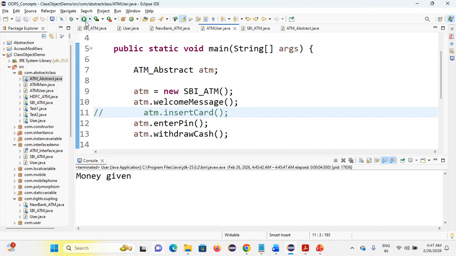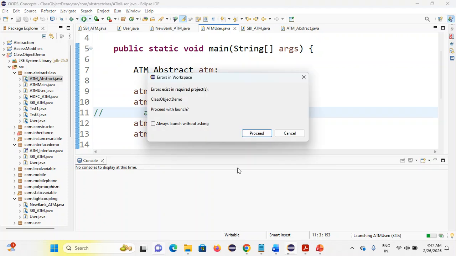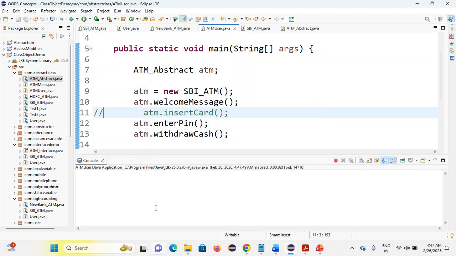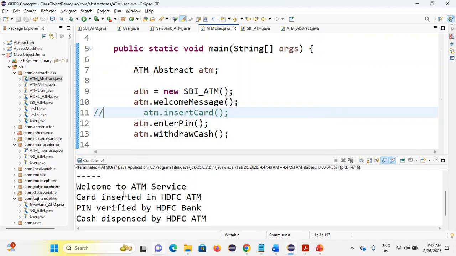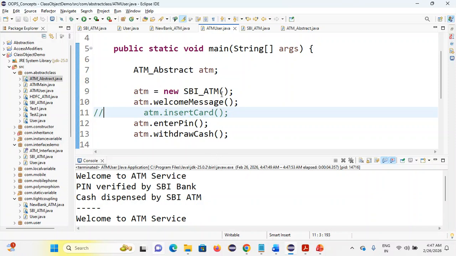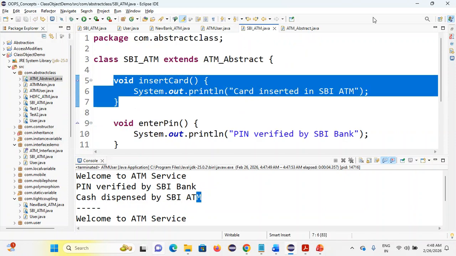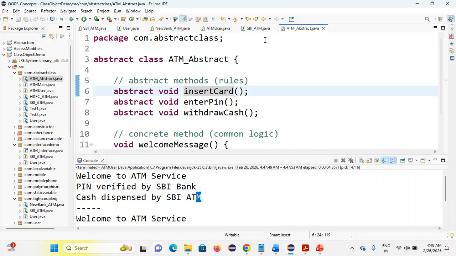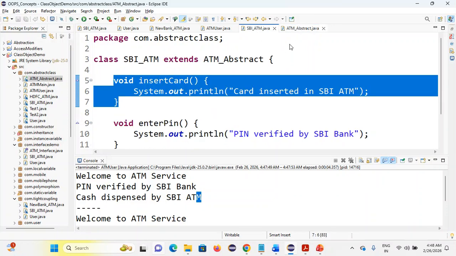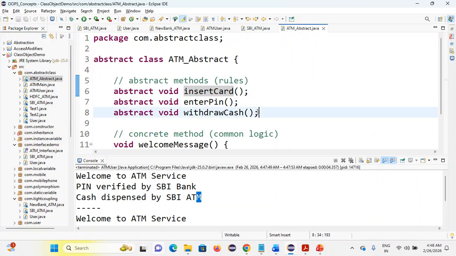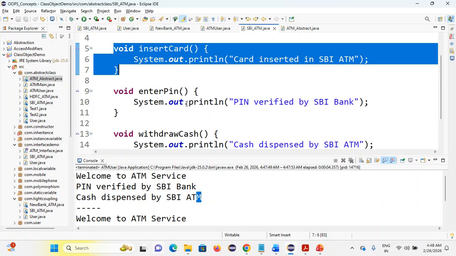Okay, so I'm executing this code. First, SBI ATM alone without pin verification. See here, this is a card without card inserting. Yes, insert card only I commented. So that is for the user to verify, they call all the functions. But the important thing is, what are the functions you have mentioned in the abstract class? You have to define them. Insert card, enter pin, withdraw means you have to give these three functions' definitions.